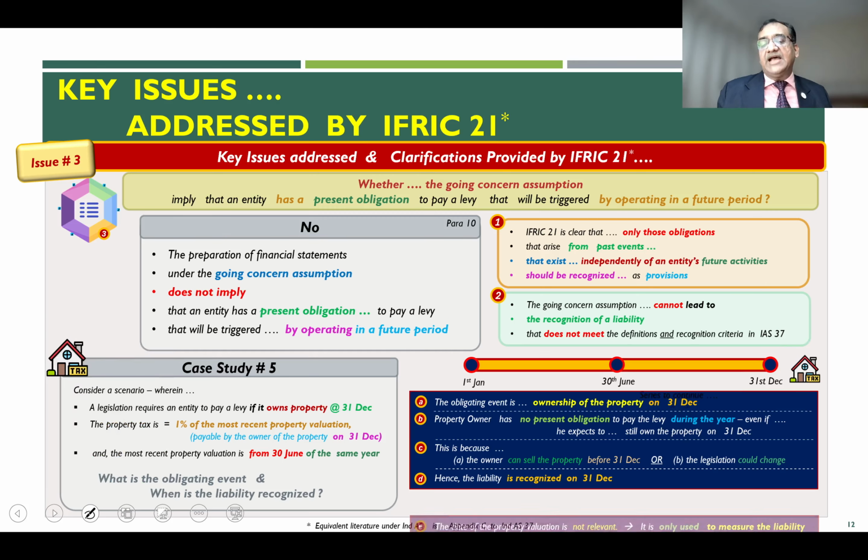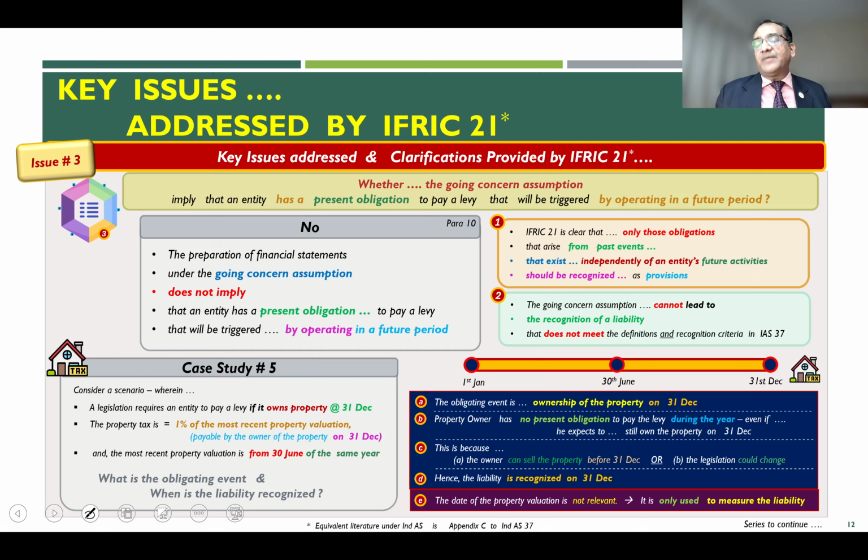Thereby meaning that the date of the property valuation, in this case this date, is irrelevant. It is only used to measure the liability. It is a necessary but not a sufficient condition. The requirement for the levy to get triggered is the ownership of the property on 31st of December.